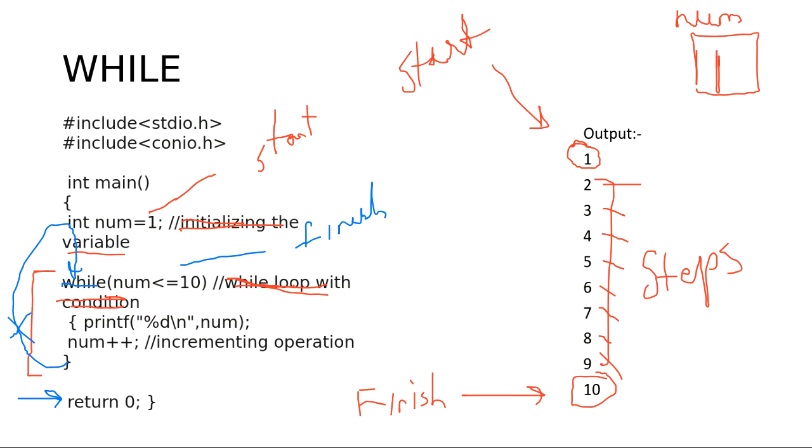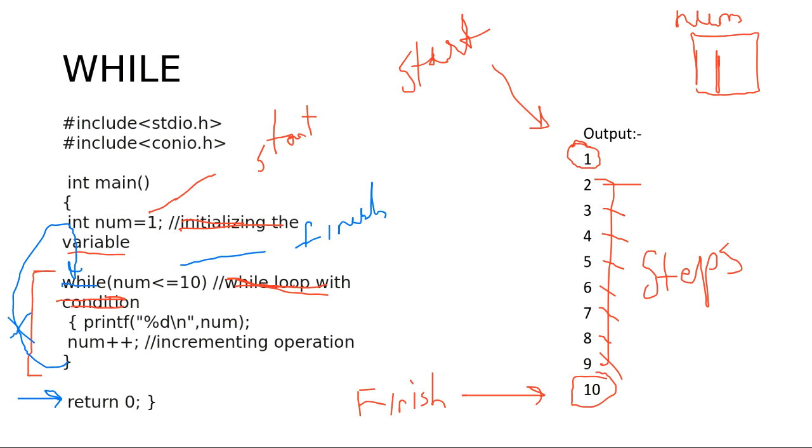Okay, fine. So we gave the start point, then we gave the finish point. Now what is left? We gave start and finish. Quickly just give me the answer. What is left? We have three main points. Right, Karthik. Step is left.